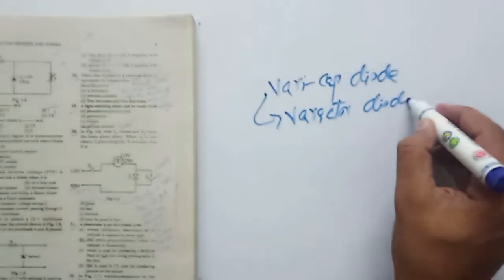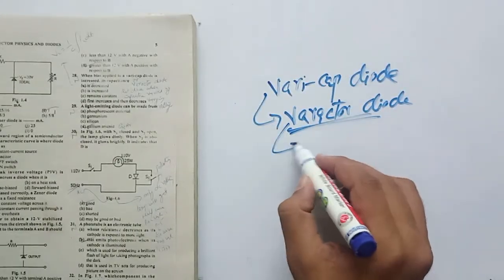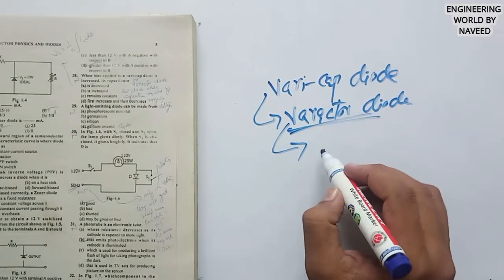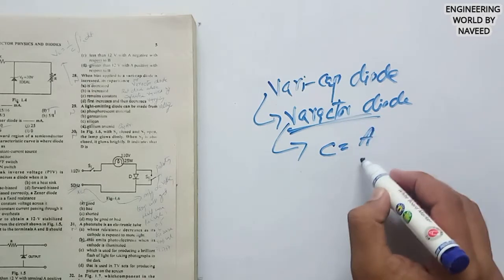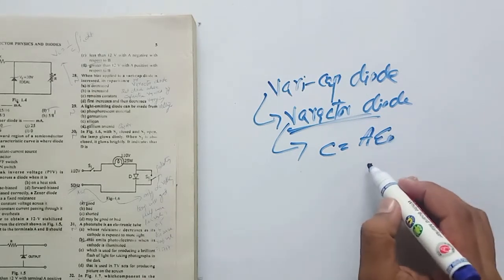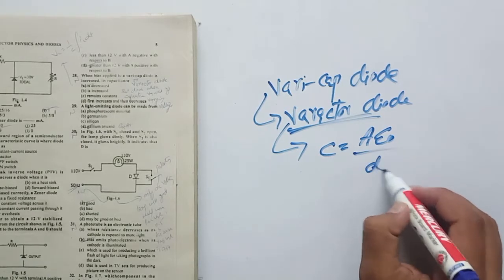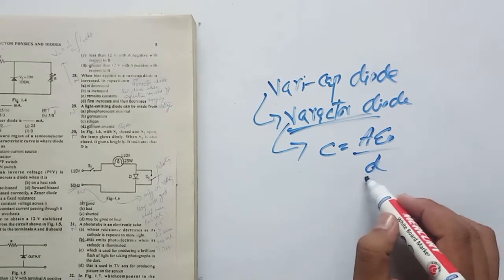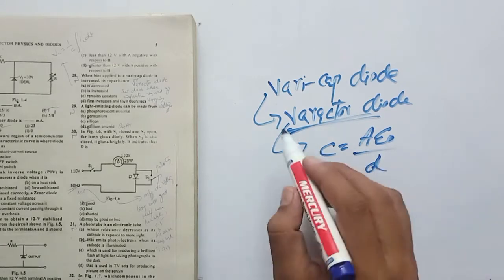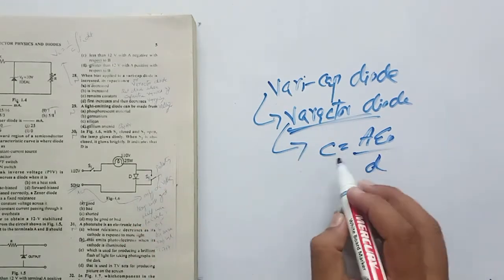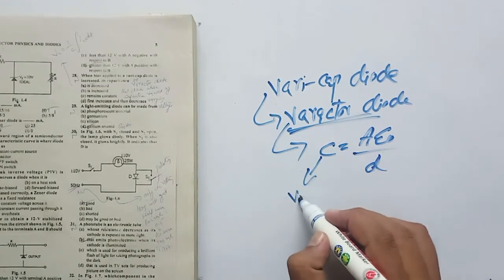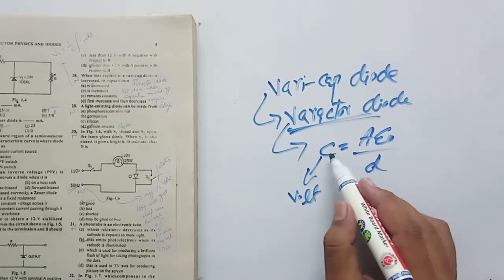A varactor diode will have different capacitance, like you can increase or decrease the capacitance by increasing the area, by using different permittivity material between the plates, or by increasing or decreasing the distance between p-type semiconductor and n-type semiconductor. So in this case the question is when bias is applied, so we need to find the relation between voltage and capacitance.